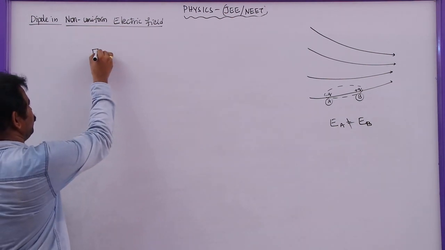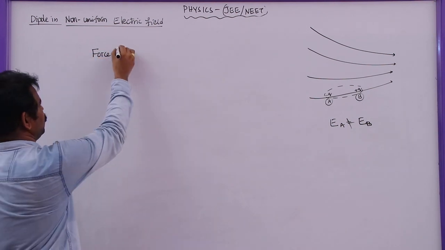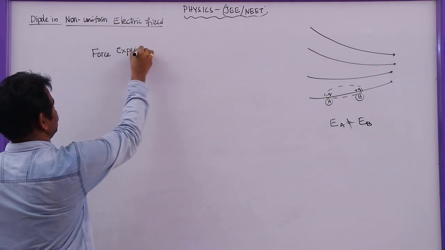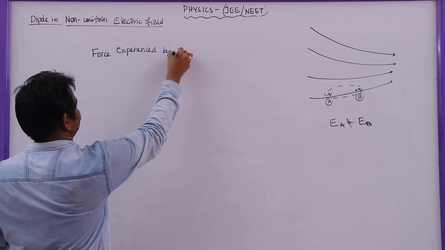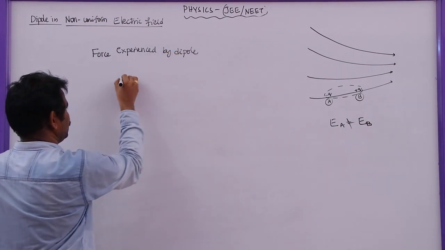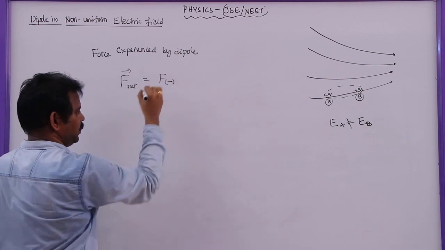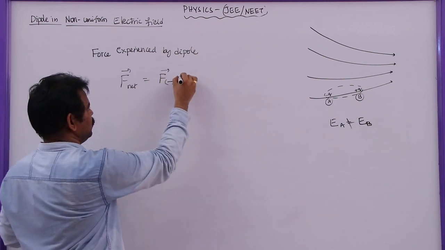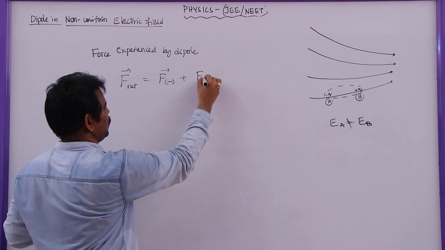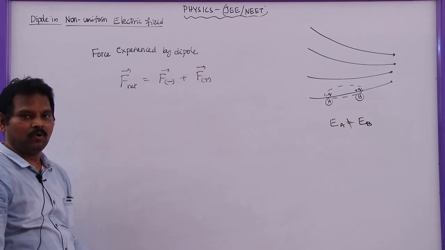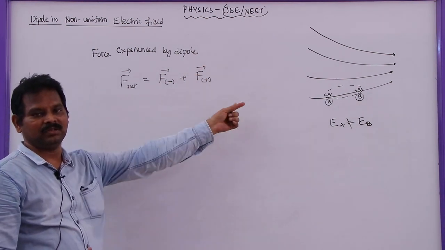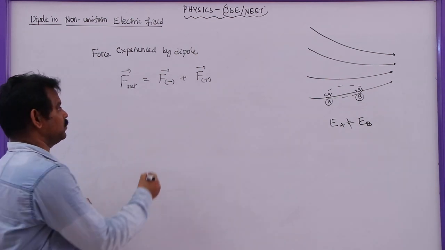Now, what is the force experienced by the dipole? We can write F net is given by force experienced by the negative charge plus force experienced by the positive charge. Force is nothing but the product of the charge at that point and the field strength at that point.